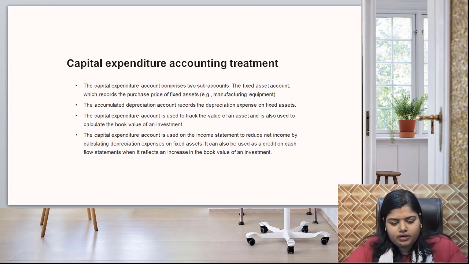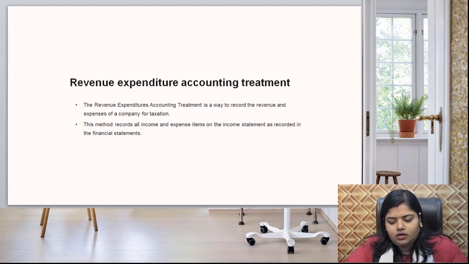Okay, coming to my next slide. Revenue expenditure treatment. Revenue expenditure treatment is a way to record the revenue and expense of the company for taxation. The method records all income and expense items on the income statement in the financial statements.